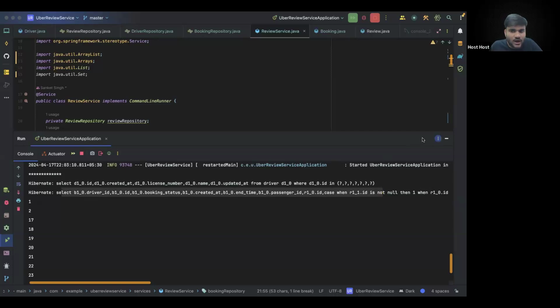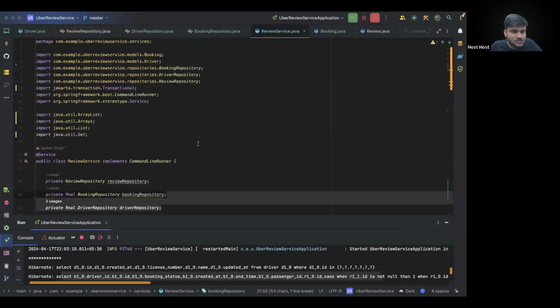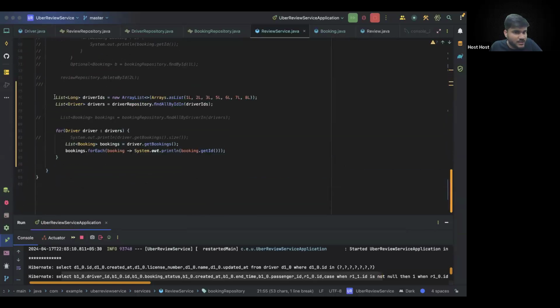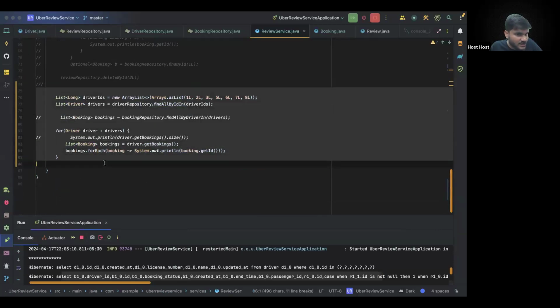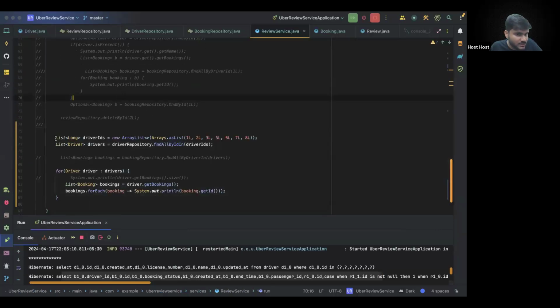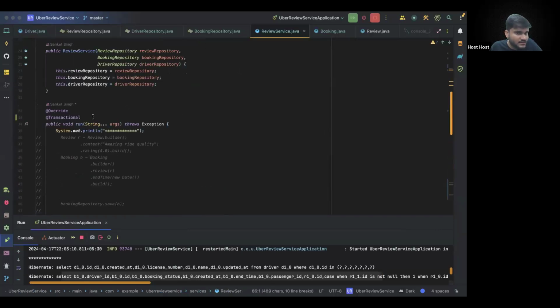Somnath says, where do we need to add the transactional annotation? All of this is happening inside a function, right? Wherever the function is where the actual action is happening, where you are actually making the DB calls, mark that as @Transactional. Got it? So ideally inside your service, you can do this. You can say I'm doing it in the review service's run method. Make sense, guys? Is the N+1 problem making sense to everybody?